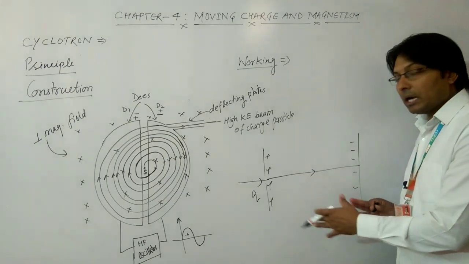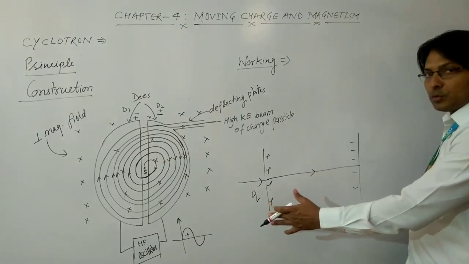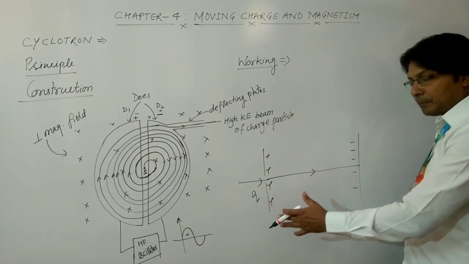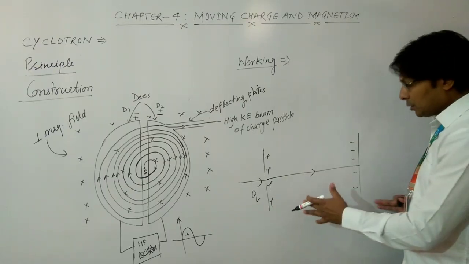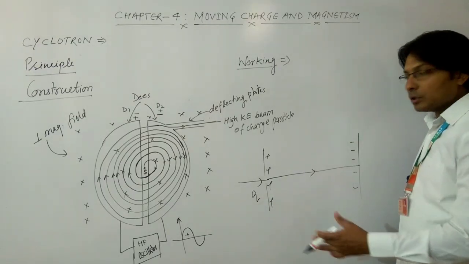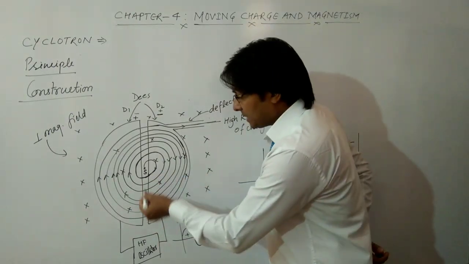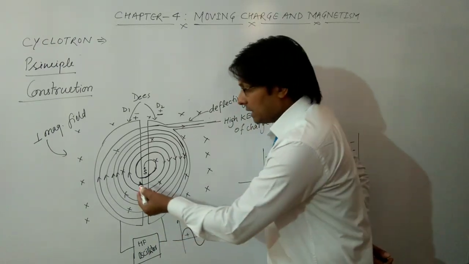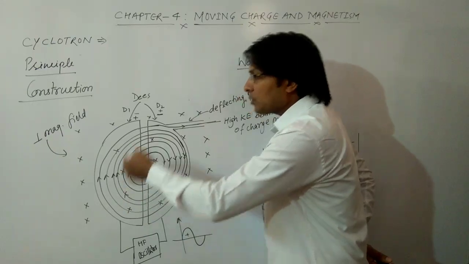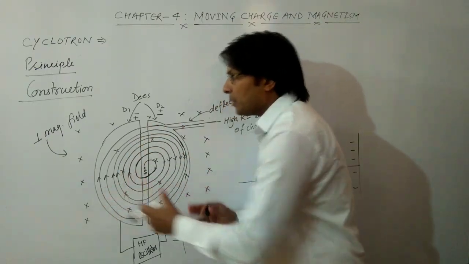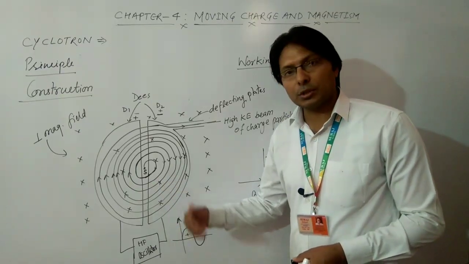If we want more and more velocity, then the separation between these two plates must be more and more, and this will occupy large space, a large area. So here the high frequency oscillator is accelerating the charged particle, and since it is moving in a circular path, the space occupied by such a device is not so enormous.